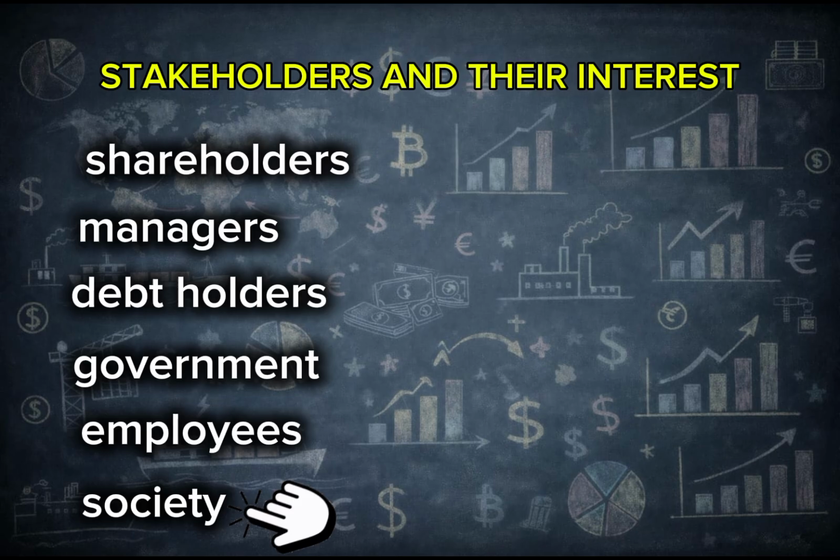The society, they expect the business to provide them with superior and safe products to consume without any social cost involved, without any negative influence on the society. And if they find that their interest is not being met, they can cry out. So that's how they influence the business so as to achieve their own interests.